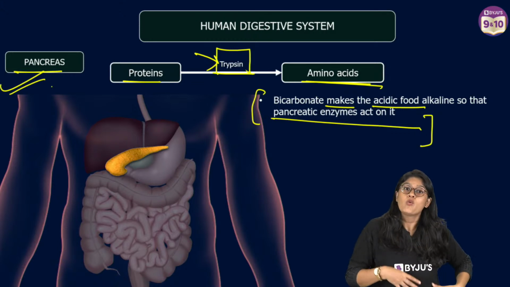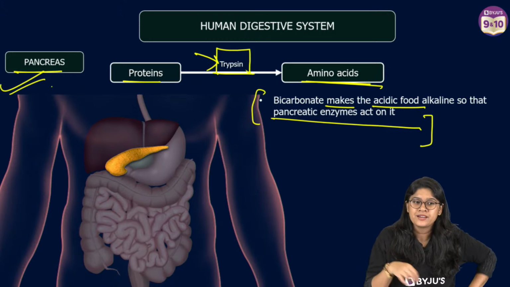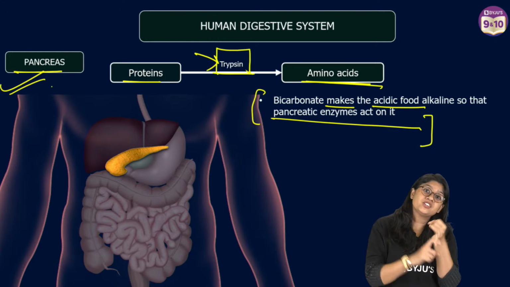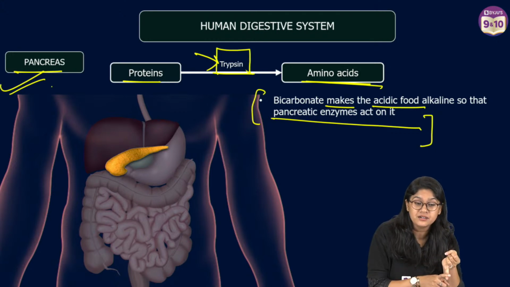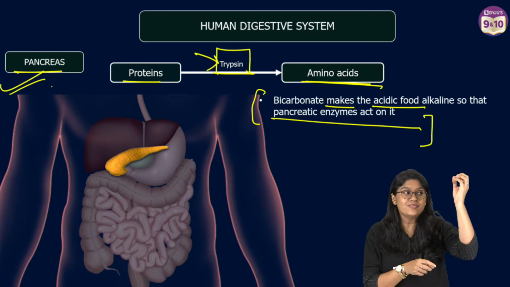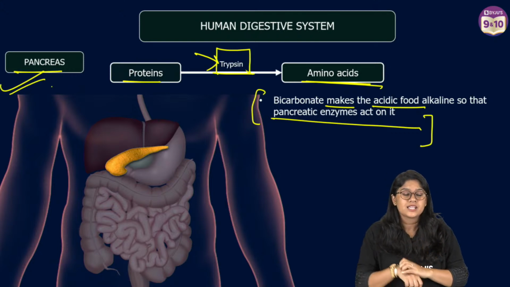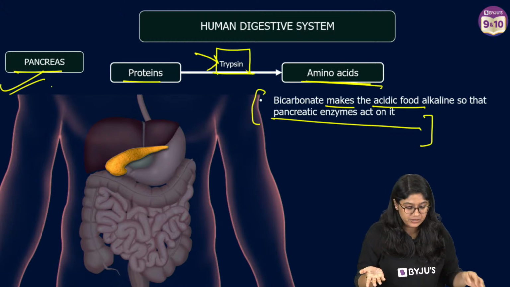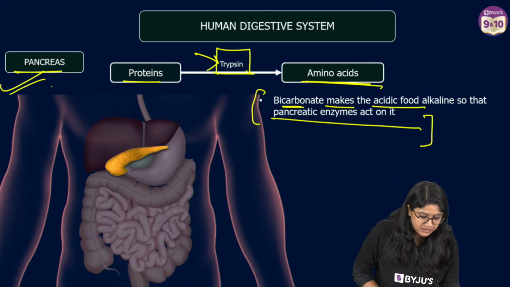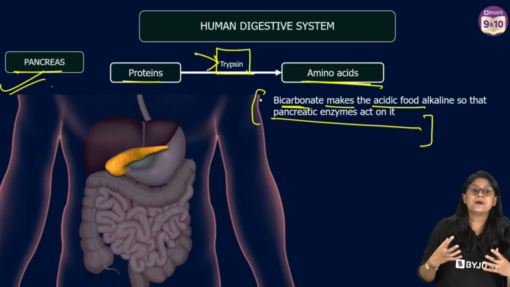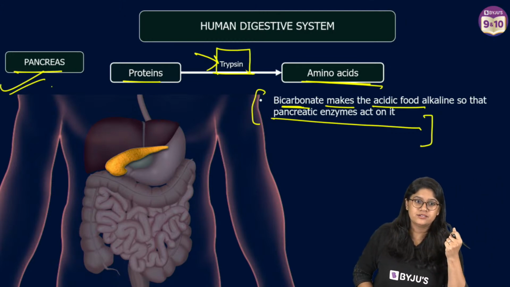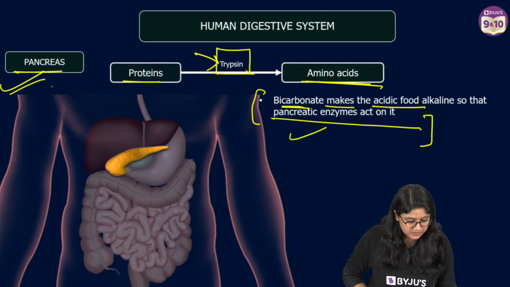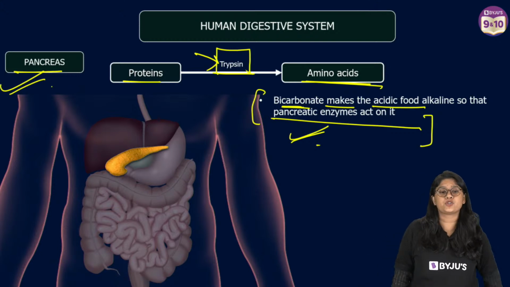No, not what we use. What does our body use? Can you quickly tell me? There is the secretion of bile juices. Yes or no? Bile juices are made in the liver, stored in the gallbladder, right? So when bile salt comes, what happens? The acidic food is converted into alkaline food, right? So bicarbonate, if you're saying, we're just using that term to help us understand. Yes, very good. Bile salt has the bicarbonates, right? So of course, it plays a very important role over here.